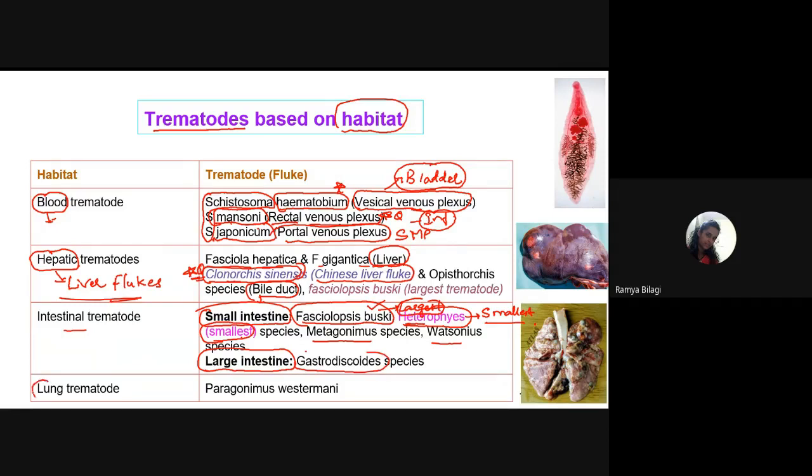Then the trematode which resides in the lung is Paragonimus westermanni. Very, very important. If this particular name comes up, just keep in mind that it is the one which lives in the lungs. Look at the picture here. It shows a lung already infected with Paragonimus westermanni. This one shows the liver structure with the organism residing in it. And look at this picture: this again resides in the liver itself. It is a liver fluke.